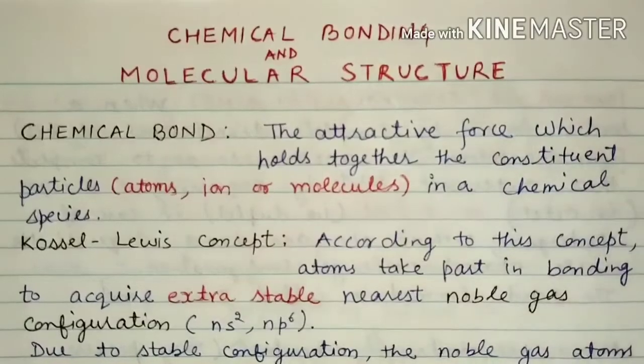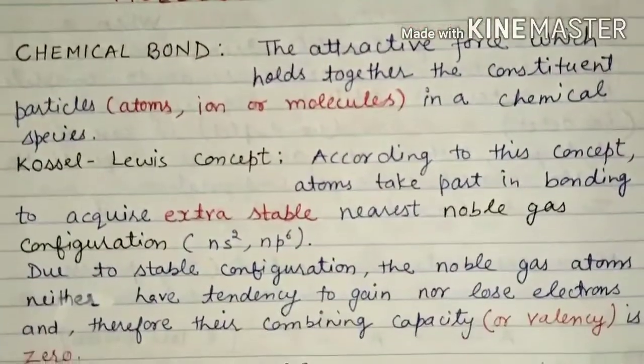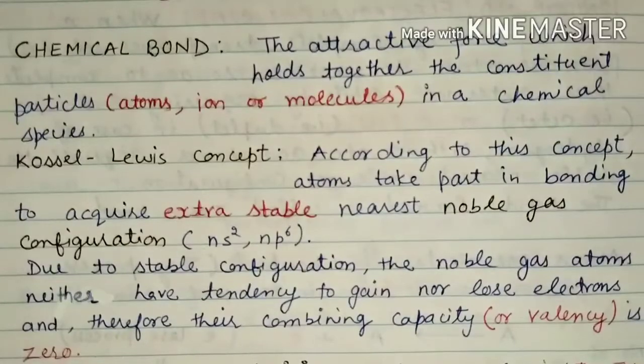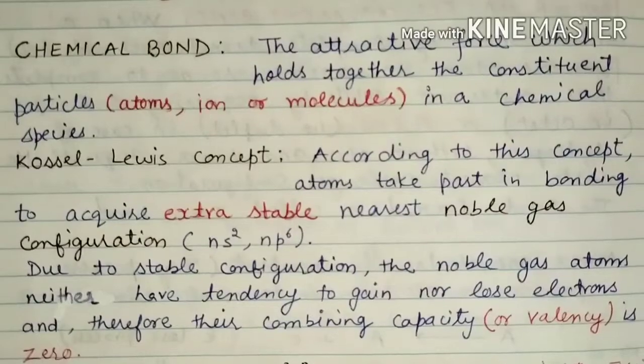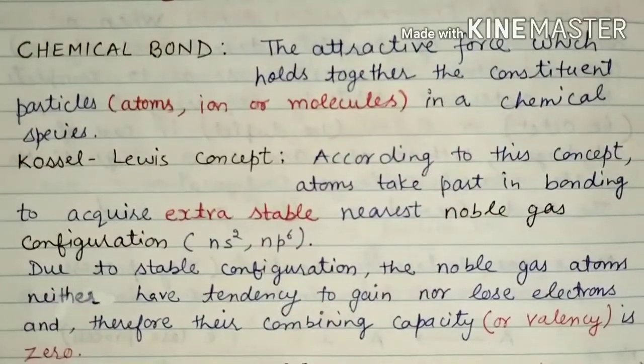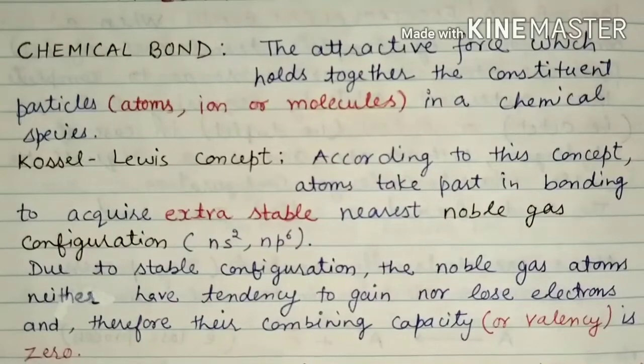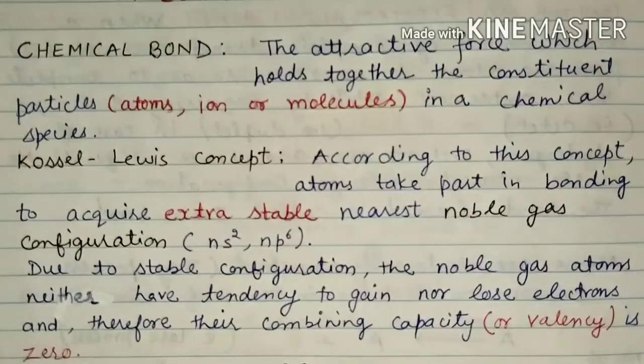Due to the stable configuration, the noble gas atoms have neither a tendency to gain nor to lose electrons. Therefore, the combining capacity, or you can say the valency, of the noble gas family members is zero, because they are not going to accept or lose electrons, because they are stable enough. They already have a stable electronic configuration, that is ns2np6.